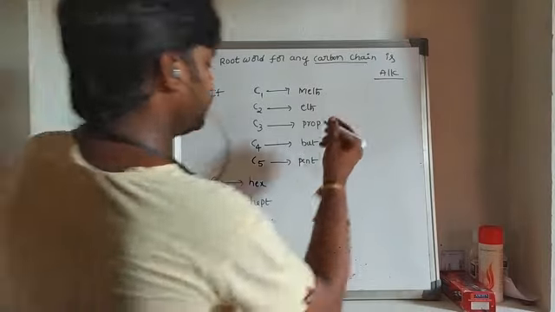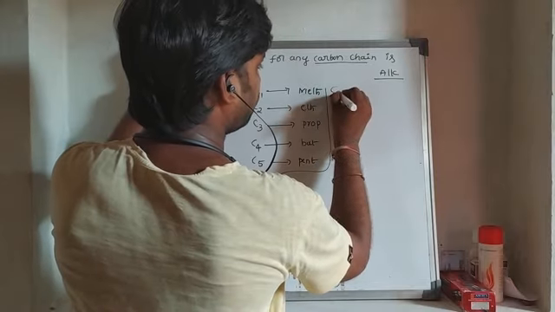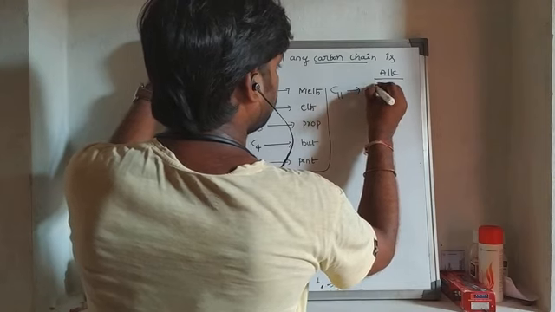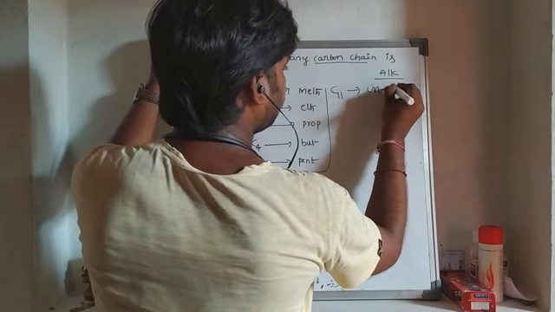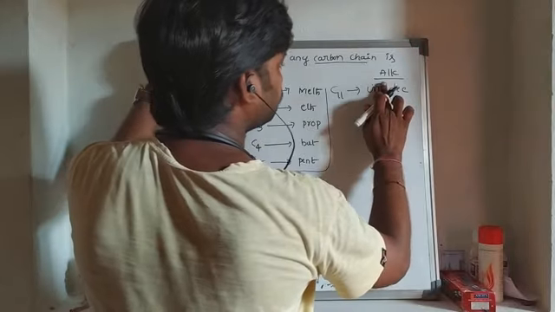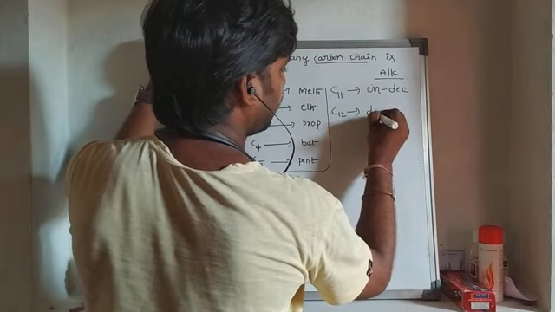If 11 carbons are present in the molecule, then it's called undec. If 12 carbons are present in the molecule, then dodec.